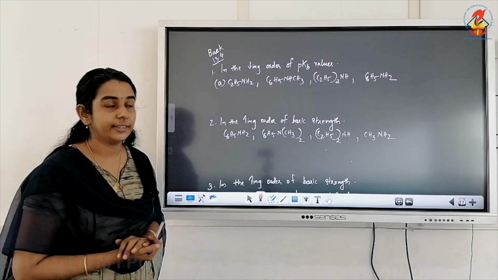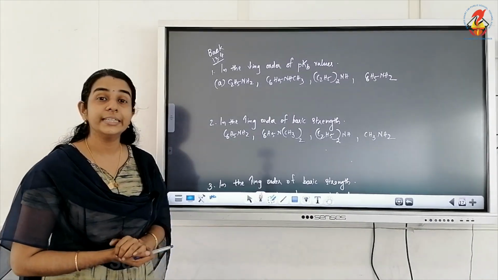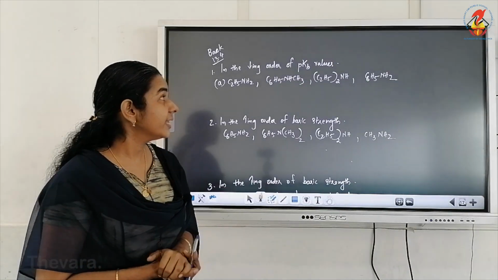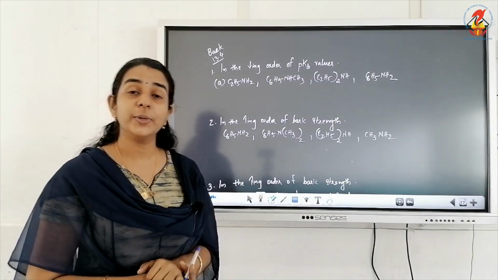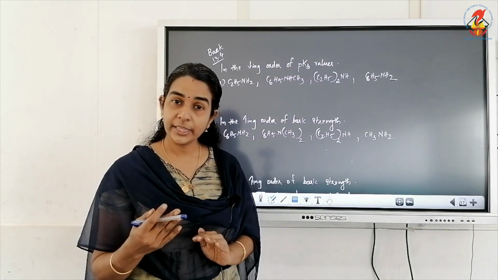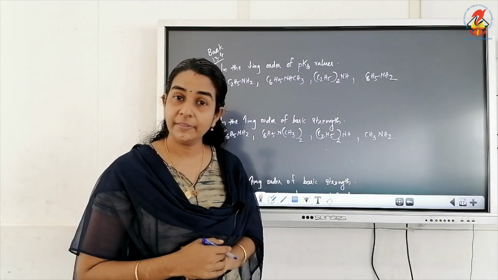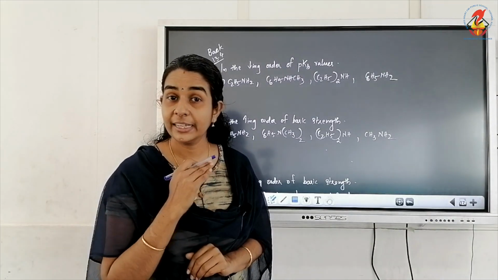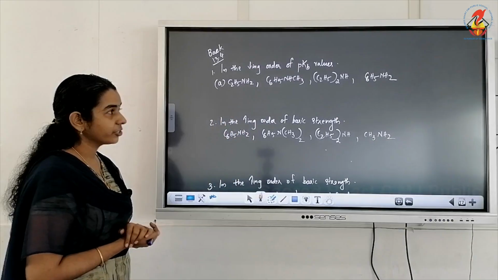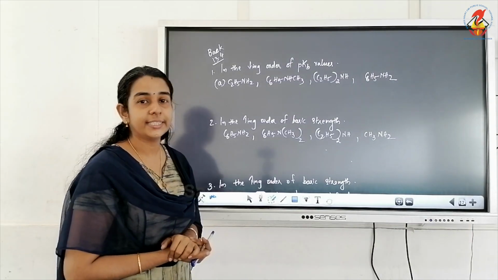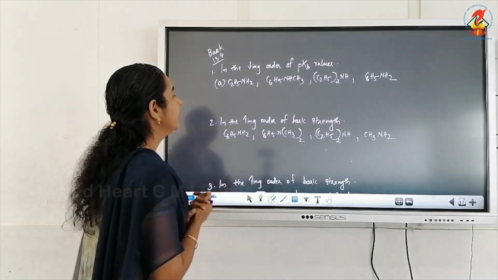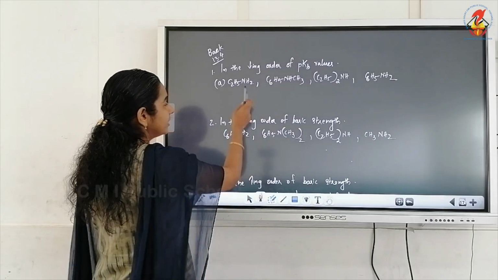We have another question, back exercise question number 13.4. Write in the decreasing order of pKb values. And we know that decreasing order of pKb value means we have to write in the increasing order of basic strength. Now look at the structures and tell me which is least basic here. So we have to write in the increasing order of basicity. Which is least basic here?